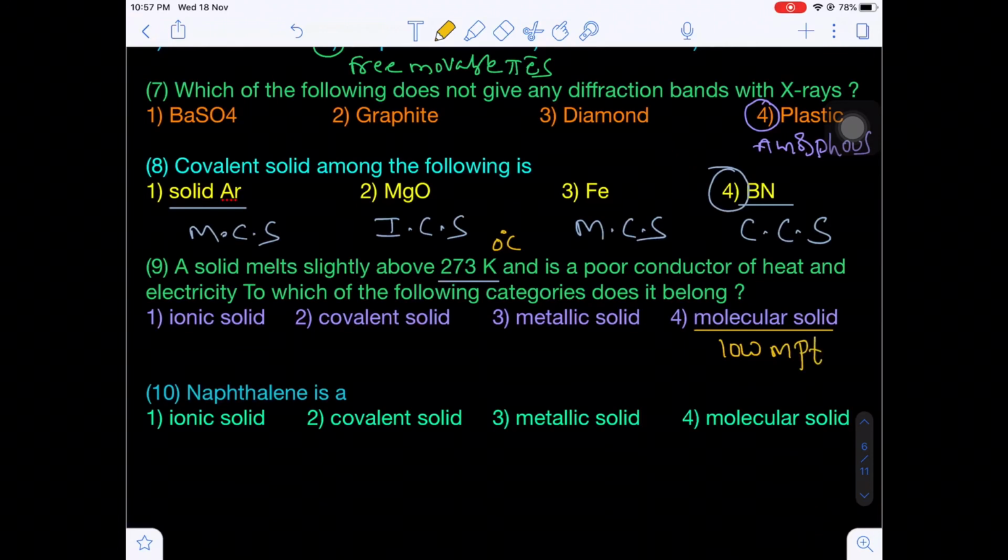Yes or no? Naphthalene is a molecular solid.